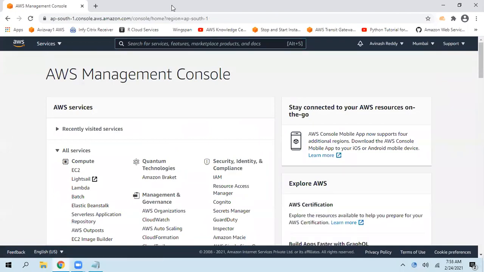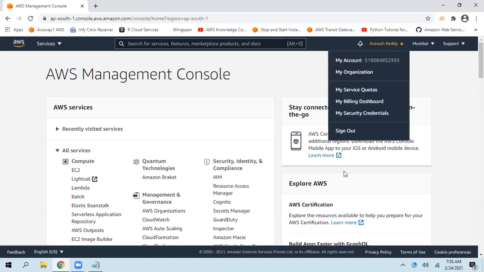Sure. Yeah, thank you. I have a question on MFA, Avinash. Why do we use third party apps like Google Authenticator and Microsoft Authenticator? Don't we have any AWS Authenticator? They don't have their own authenticator, so it supports many authenticator or third-party applications. Oh, thank you.